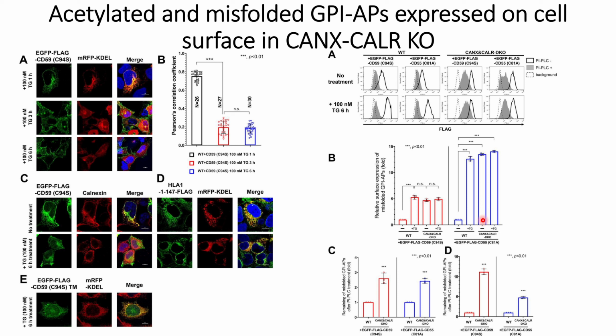However, for the calreticulum and calnexin dual knockout, the difference for expression of the GPI-APs is not statistically significant relative to each other, but relative to the wild type they are statistically significant. So results are similar in both the cases.